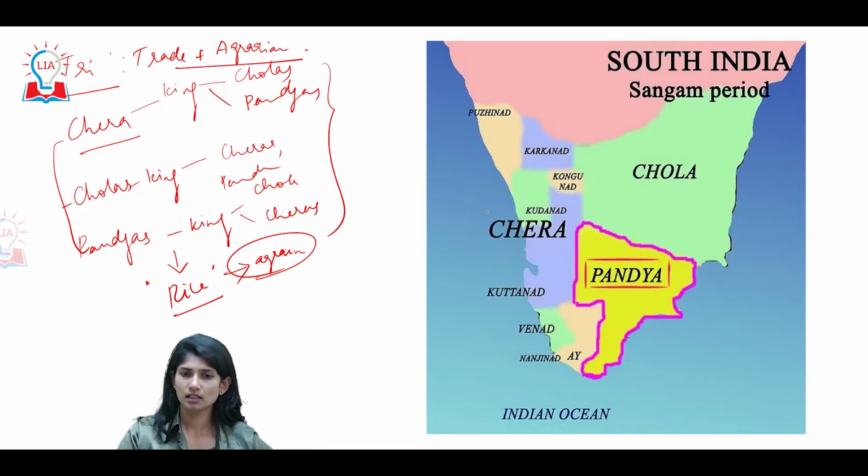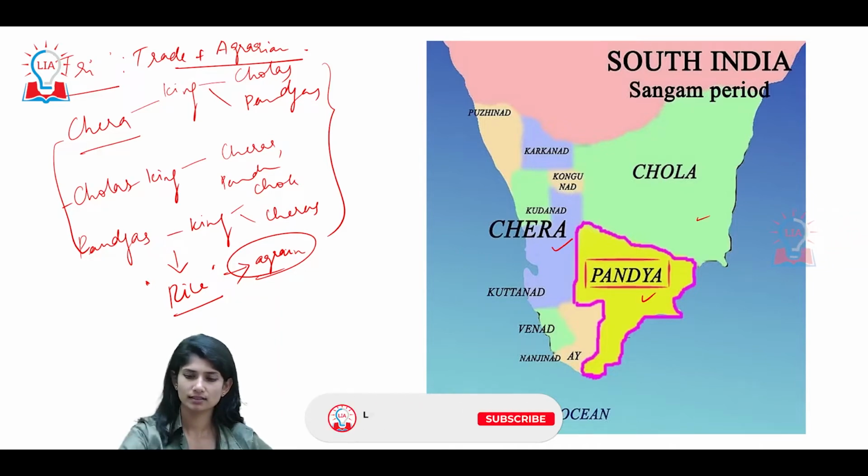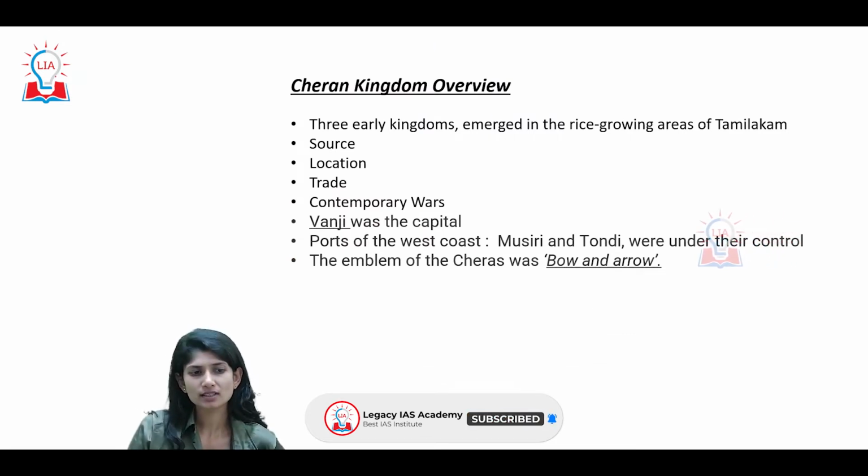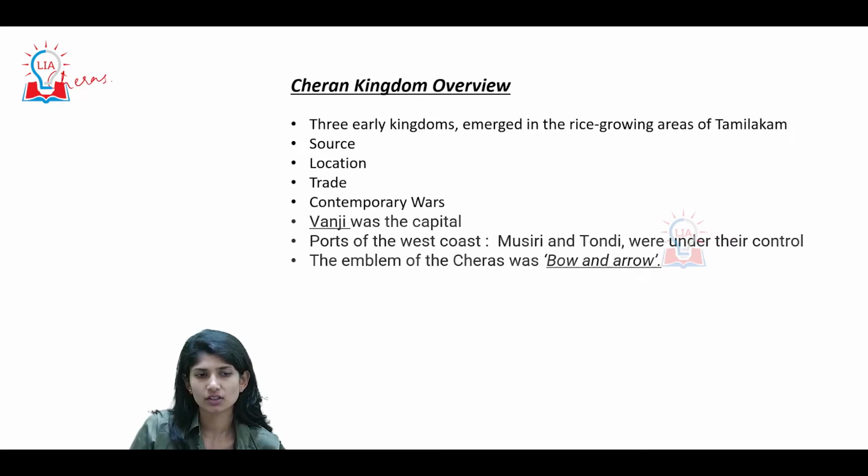Look at this: Chera, Pandya, Chola. Next. One thing is, where do we see the source of the Cheras? One of the major sources, right?